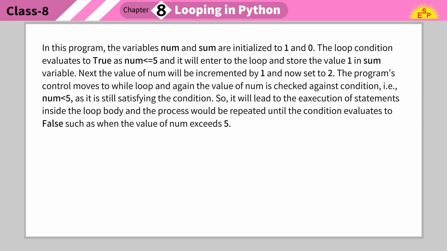The program's control moves to the while loop and again the value of num is checked against the condition, i.e., num <= 5, as it is still satisfying the condition. So it will lead to the execution of statements inside the loop body, and the process would be repeated until the condition evaluates to false, such as when the value of num exceeds 5.